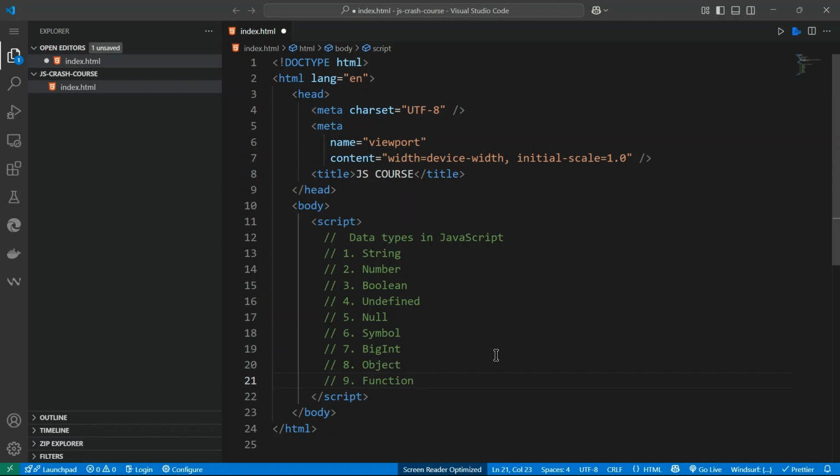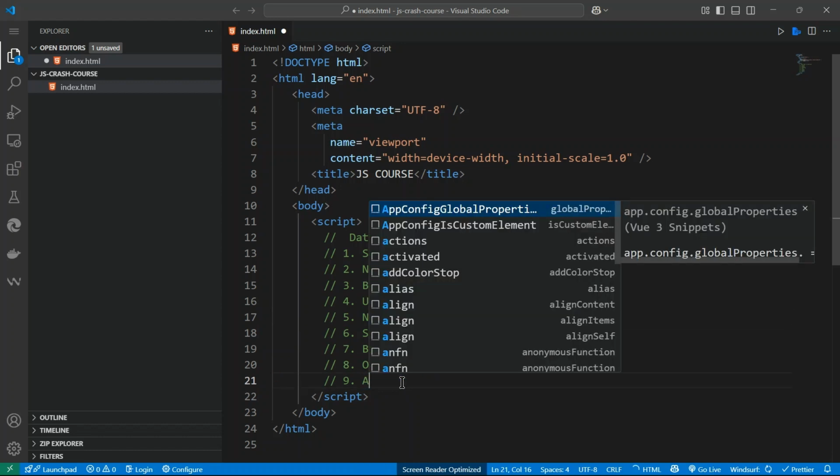There's a different way. Some people can tell you it's just string, number, boolean, nil, undefined, object and array. So some can tell you 9 or 8. It doesn't matter, you just need to know what is essentially here. So we got string, number, boolean, undefined, nil or nilable, symbol, big integer, object, and function.